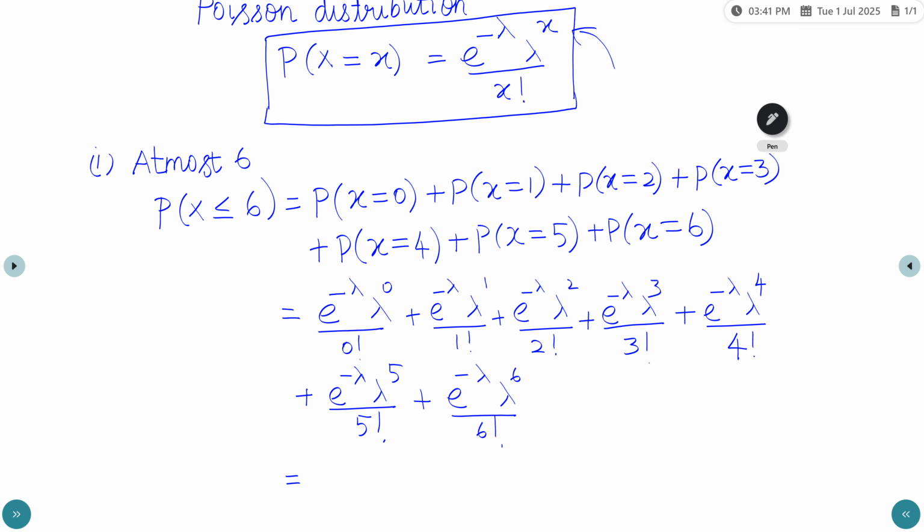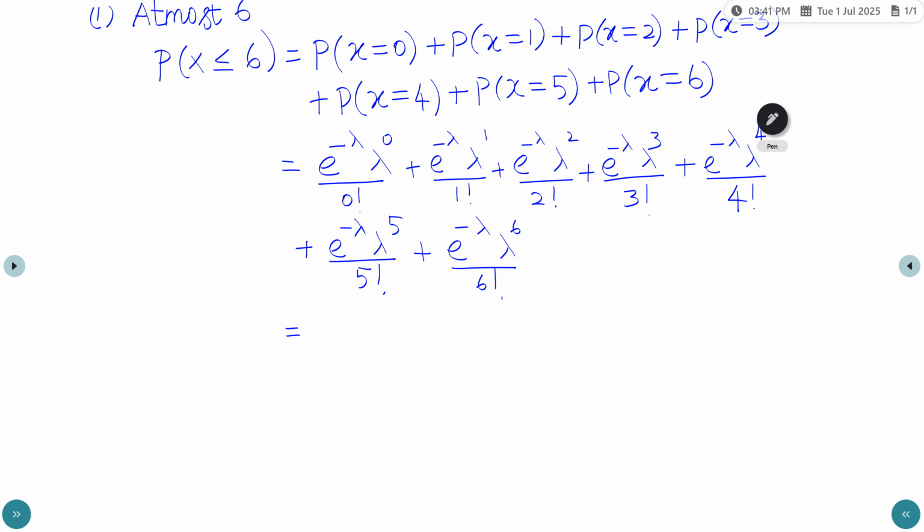The next step, we need to substitute the value for lambda. In all the cases, the lambda value equals 3.9. So minus lambda is minus 3.9.